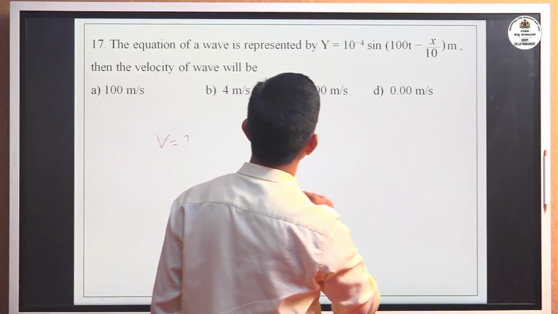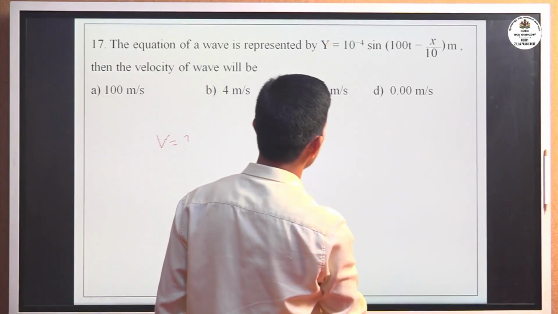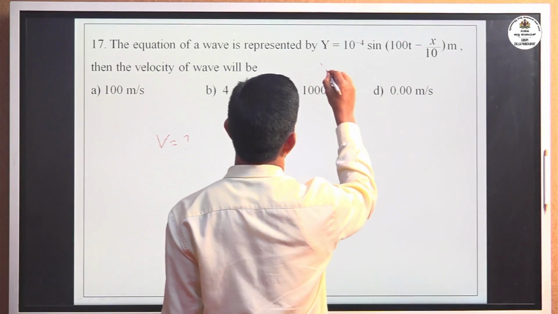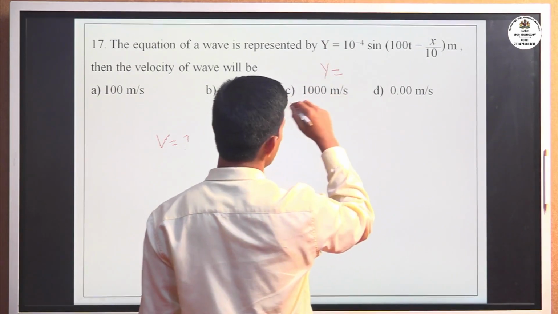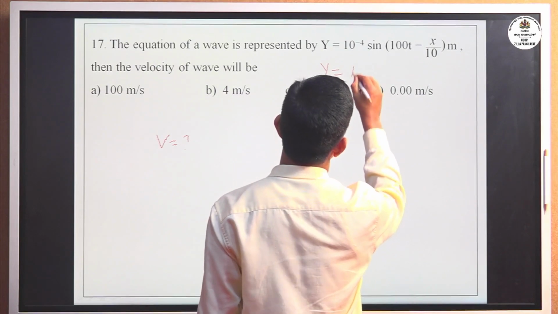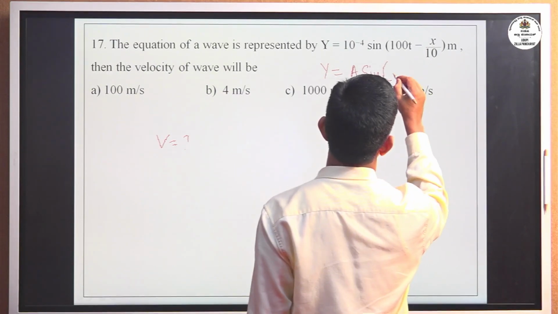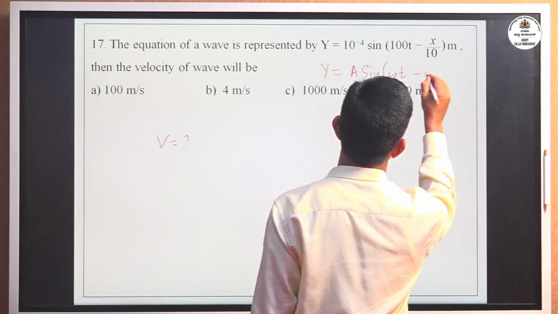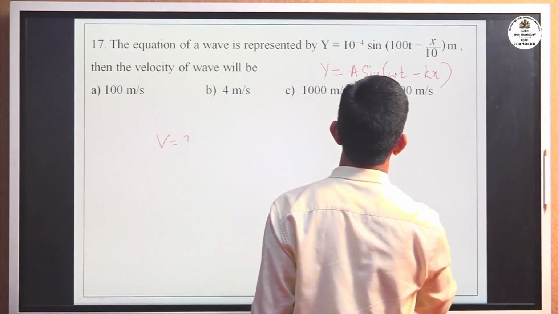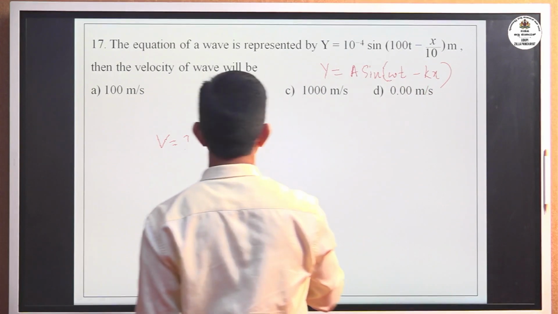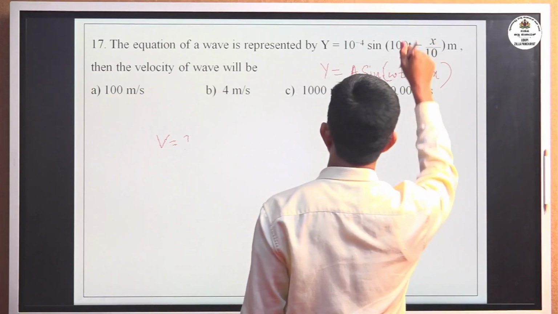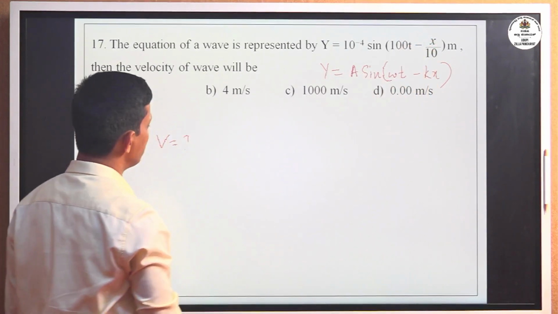Equation is given. Here also you have to write the standard equation. You know that y equal to a sine of (omega t minus kx). By comparing these two equations, you have to find out frequency and wavelength.